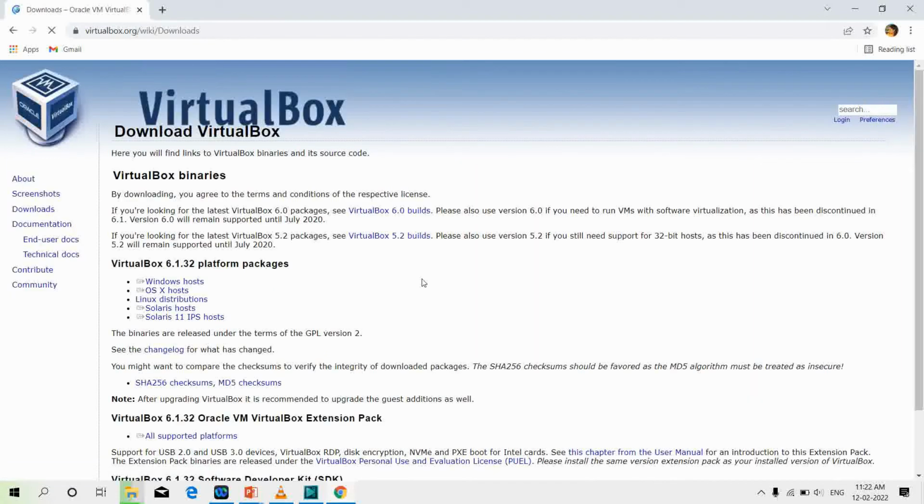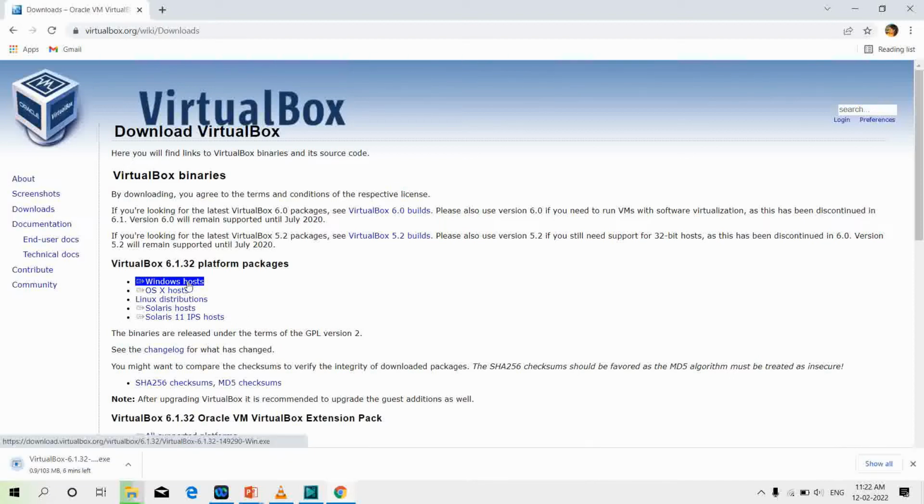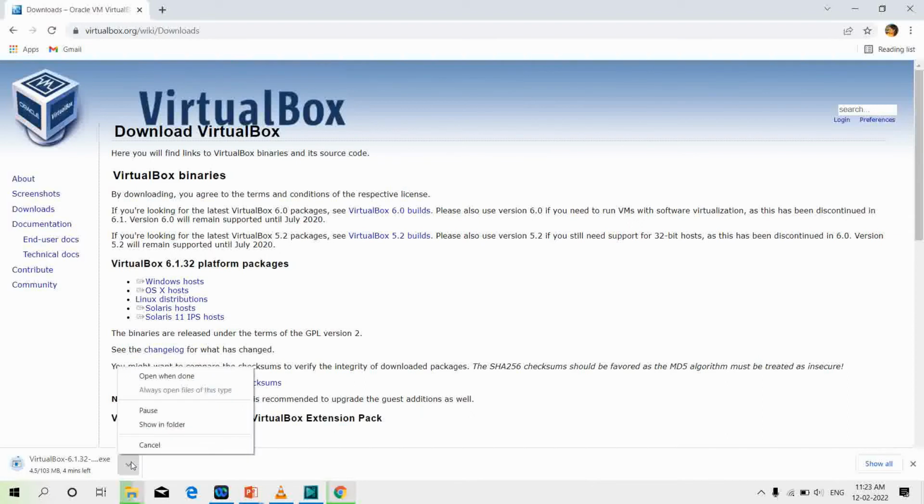I'll click on it first, and as I'm using Windows now, I'll download on Windows and click on Windows hosts. And as you can see, the download has started, but because I have already downloaded the virtual box, I'll not download it again and I'll pause it.